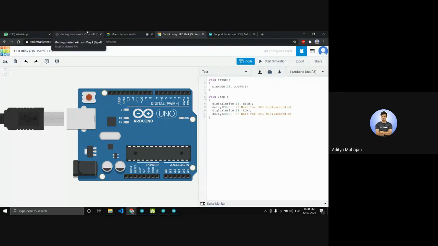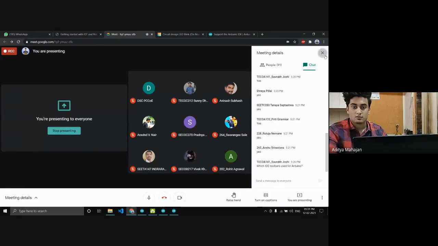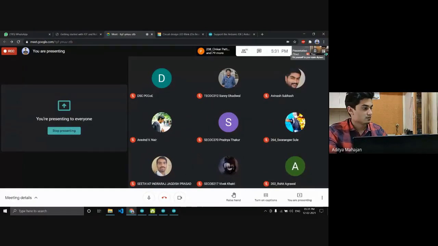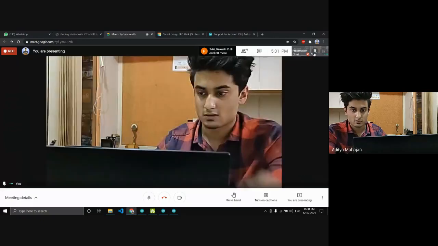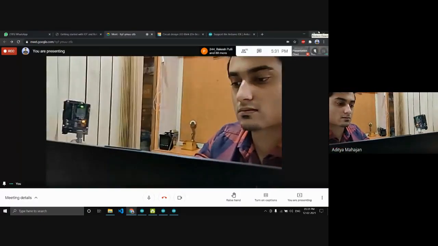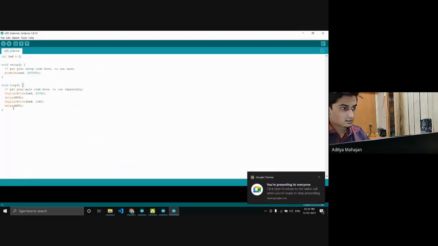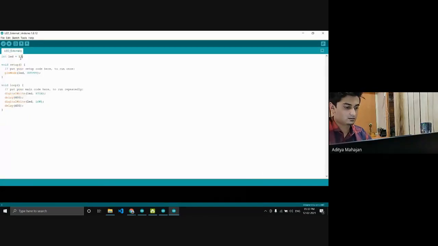So now for this, I'll just use my real Arduino. Okay, I'm turning on my camera. Can you guys see? I'll upload this. This is the code I'm uploading to my Arduino. LED number 13.